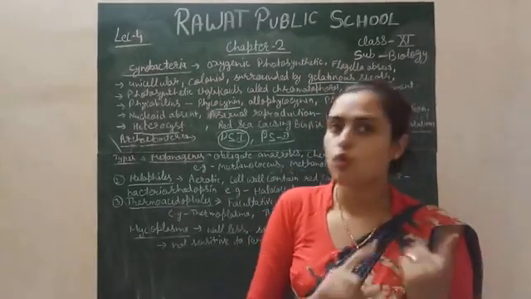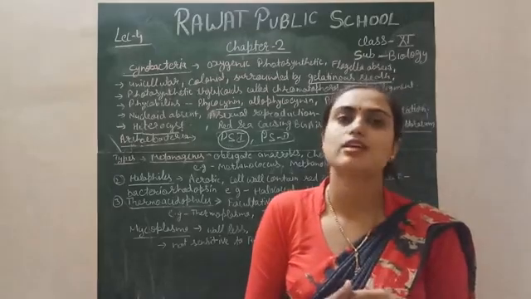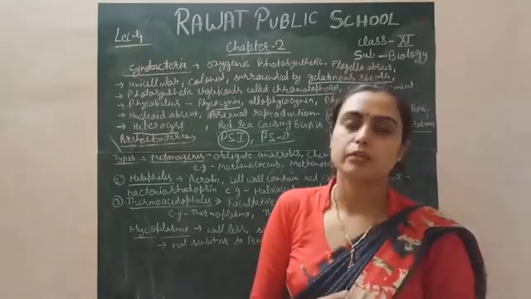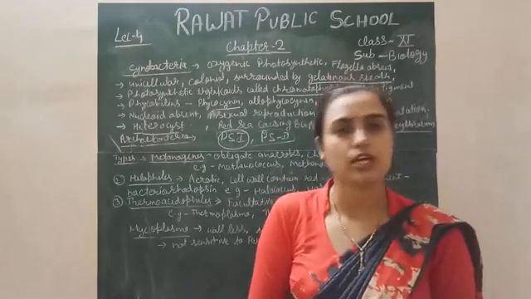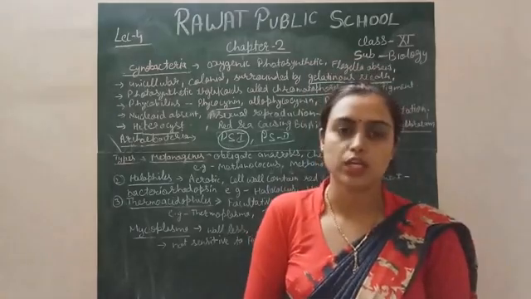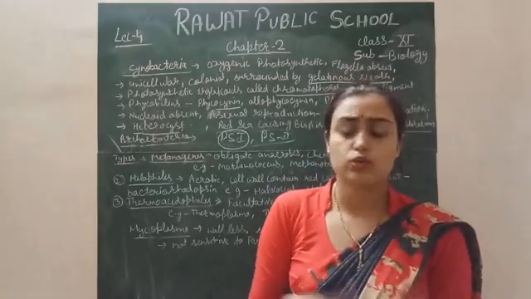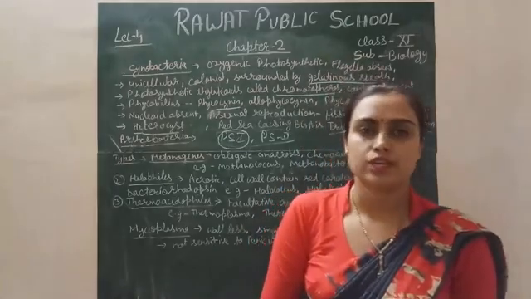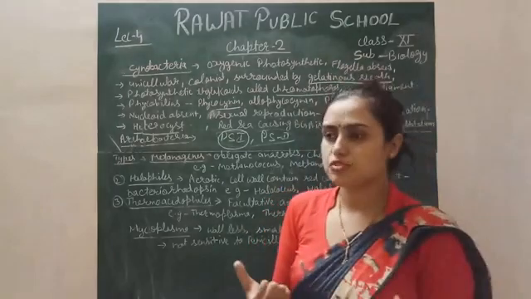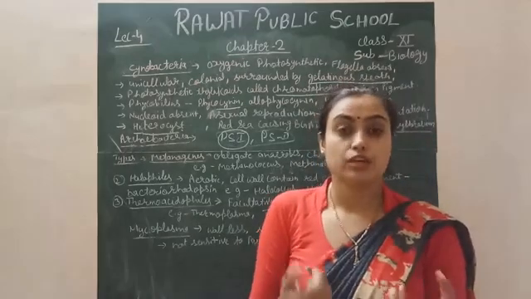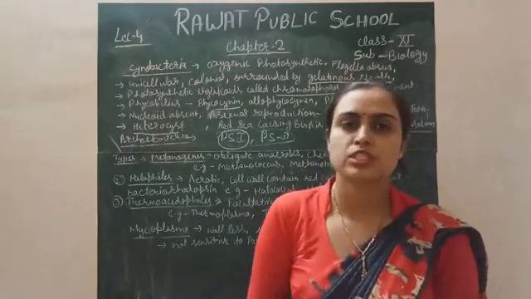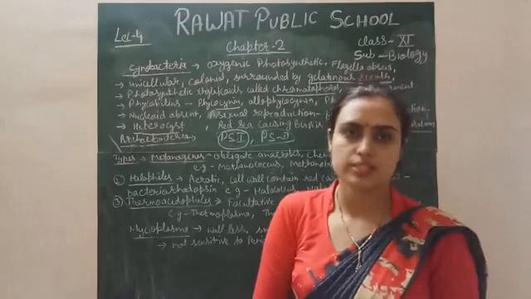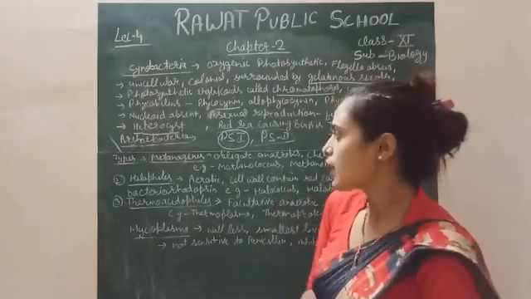They are generally not photosynthetic bacteria, they are chemosynthetic bacteria. It means they can synthesize their food, but in the presence of chemicals only. They do not trap light energy, they just trap the chemical required, most commonly sulfur. In the presence of sulfur, they synthesize their own food, right?